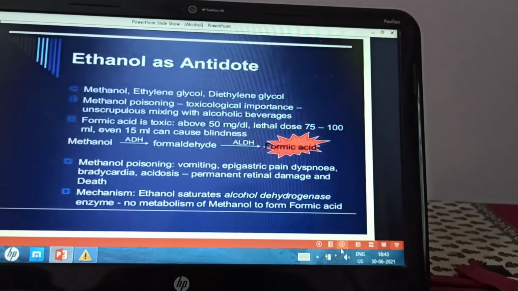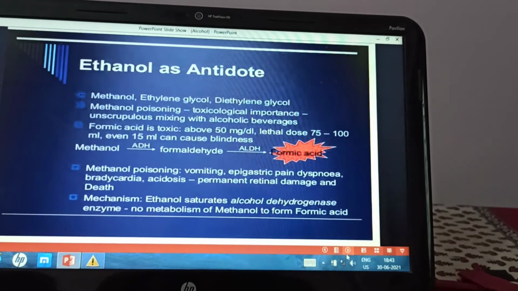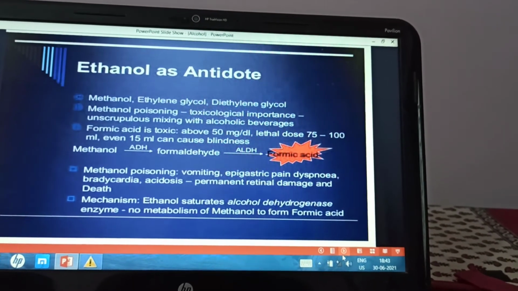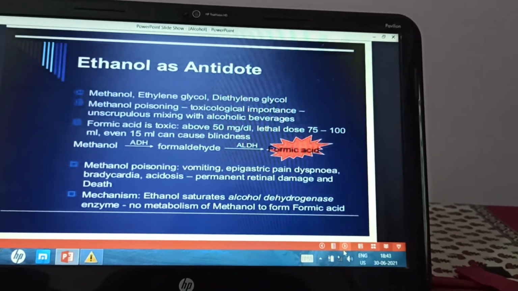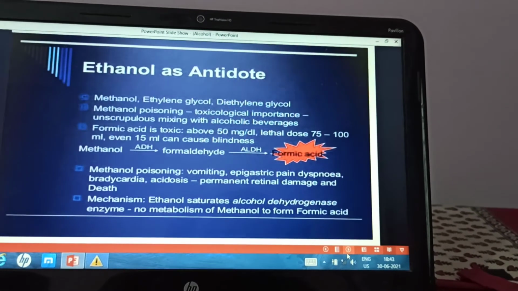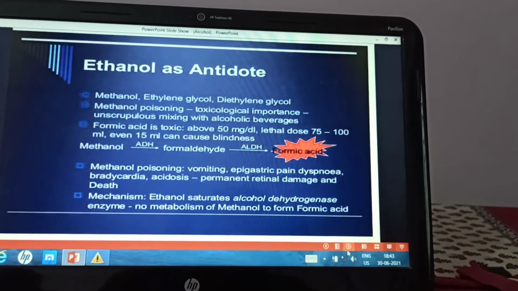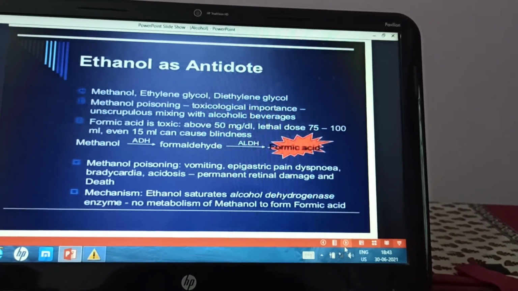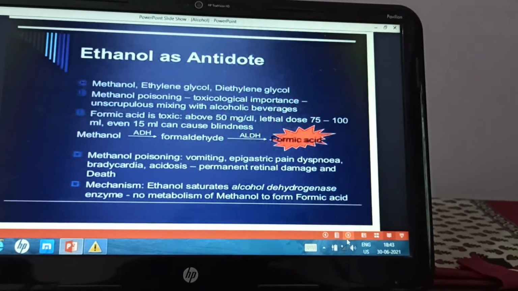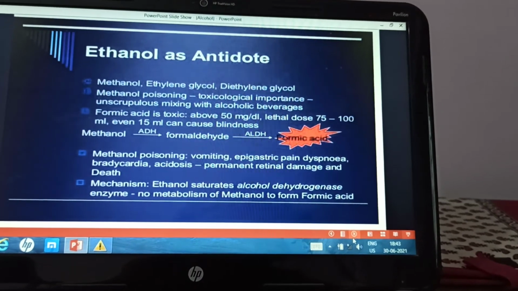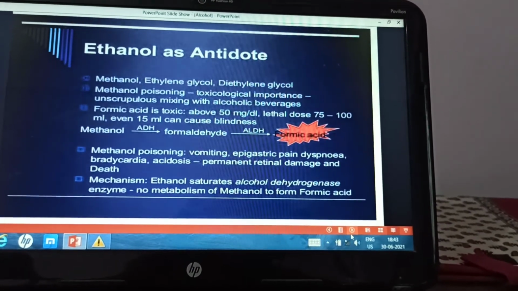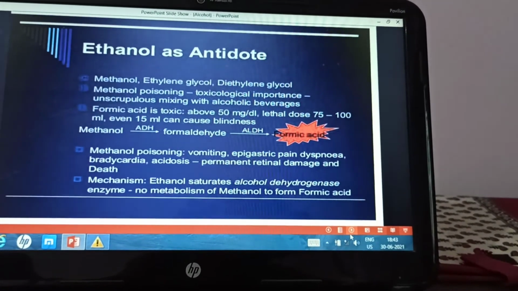So methanol poisoning is quite common when methylated spirit is consumed with suicidal tendency or when the liquor is adulterated with methyl alcohol. So it has a toxicological importance. It can be mixed in alcoholic beverages and consumed.